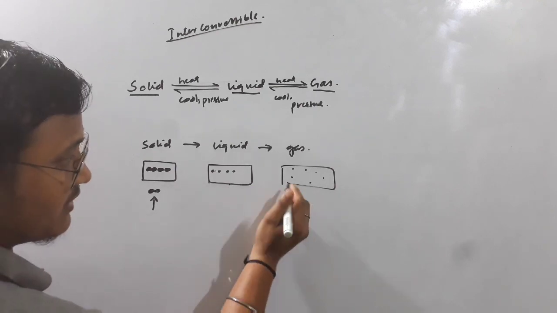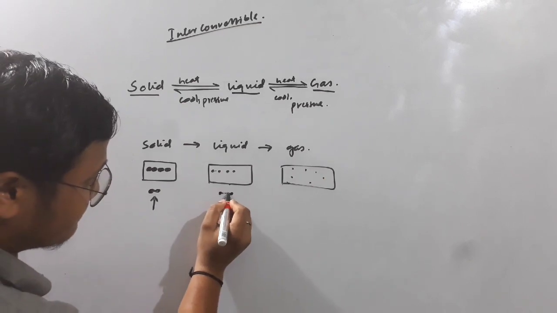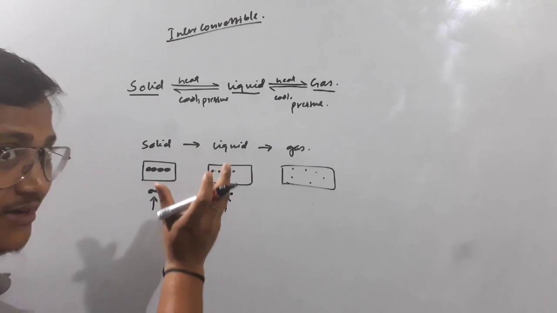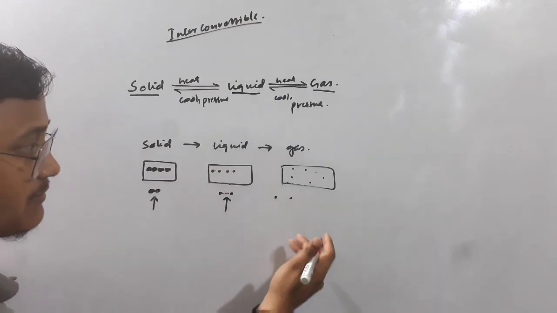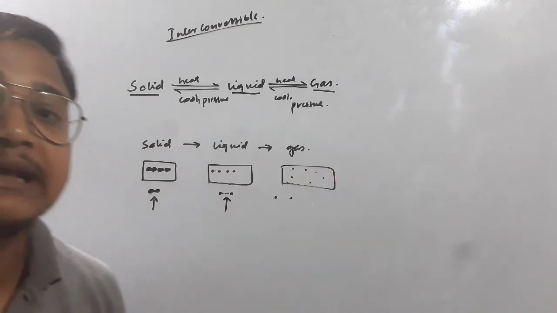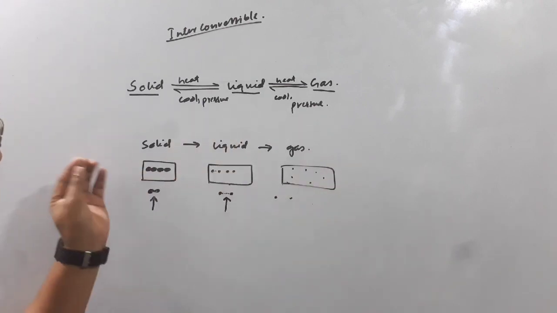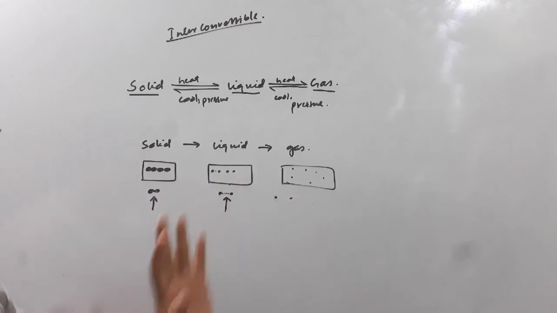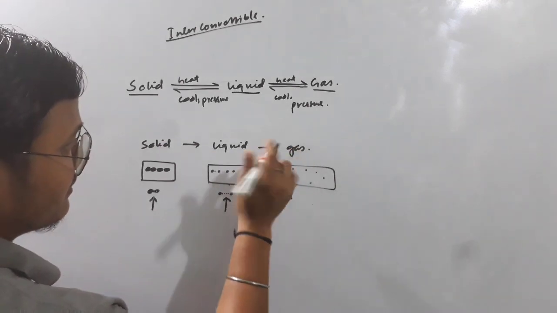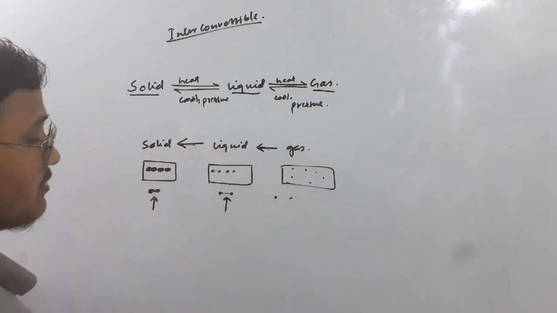And in case of gas, we have to get no attraction between the particles. So whatever the attraction between the particles in the liquid, we have to heat it more, and they become completely free. Once the attraction breaks down, it becomes completely free and is converted to the gaseous state. Clear, guys? So it's a simple transformation. We just have to apply the temperature and it will convert from solid to liquid to gas.